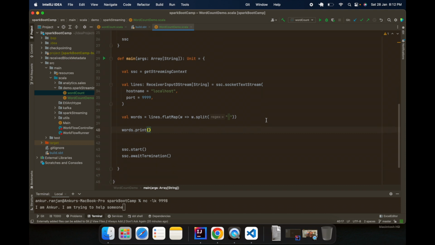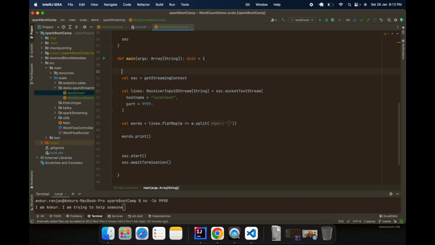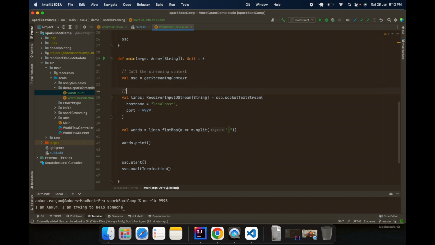Cool. Perfect. What we have done till now: the first step is to call the streaming context. Then we are creating DStreams.